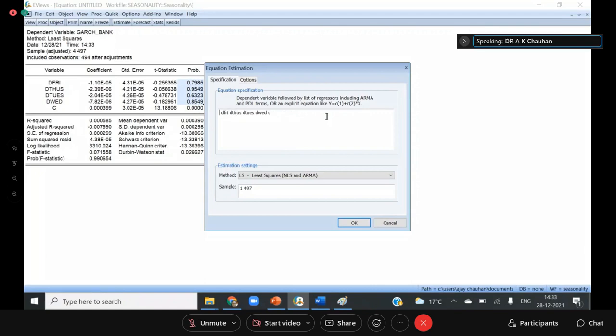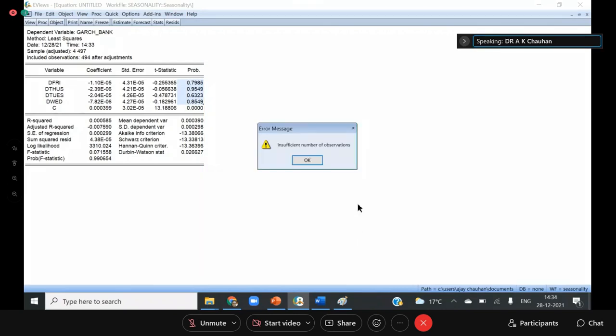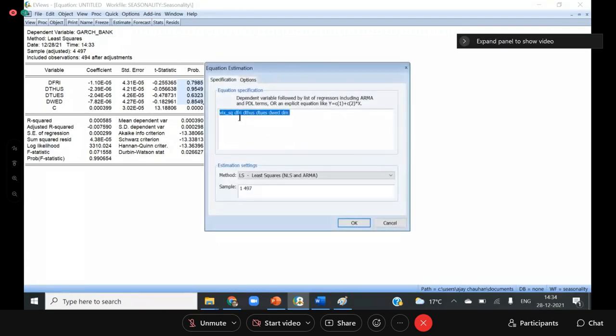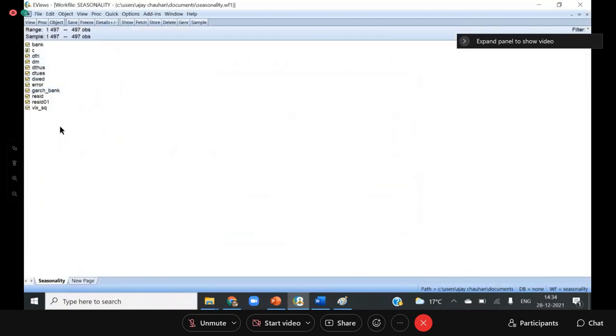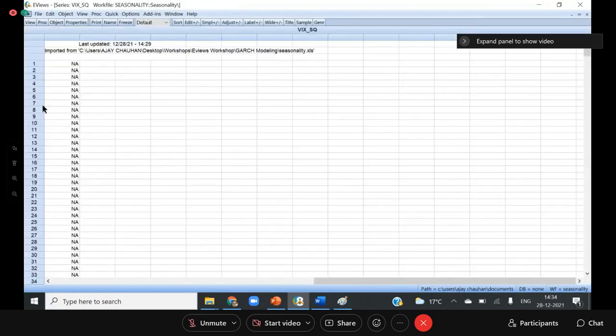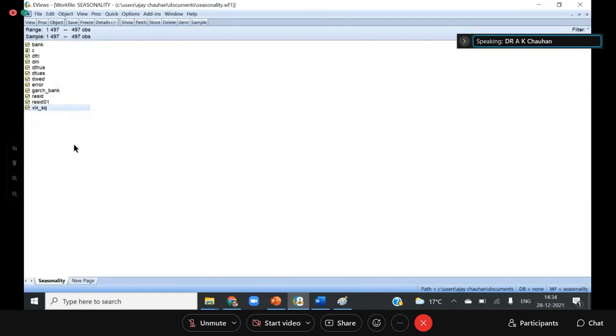I can also check in VIX square, and it is DM. Okay, we don't have the values. That is the problem. So if you want to check the seasonality, you can check like that. You can check with this method.